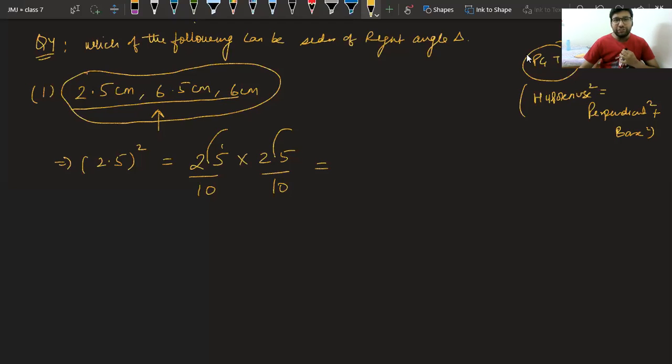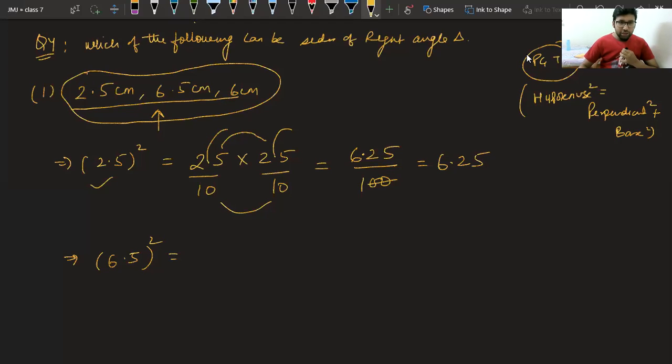Class, 25 into 25 is how much? 625. 10 tens are 100. Now if I cut these two zeros, I will get 6.25. The answer of 2.5 square is 6.25. Similarly, we have 6.5 square. Class, please help me in finding 6.5 square.